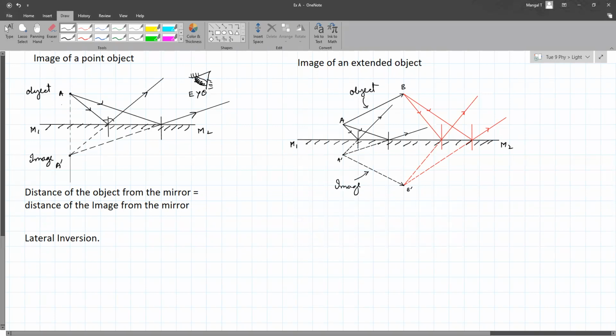No. The image is virtual. It appears 2 meters inside. So if you are 2 meters from the mirror, your image is 2 meters inside. It appears 2 meters inside. Okay, so it is actually 4 meters away, but we see it 2 meters away. It appears to be 4 meters away. The distance between you and your image is 4 meters if you are standing 2 meters from the mirror.